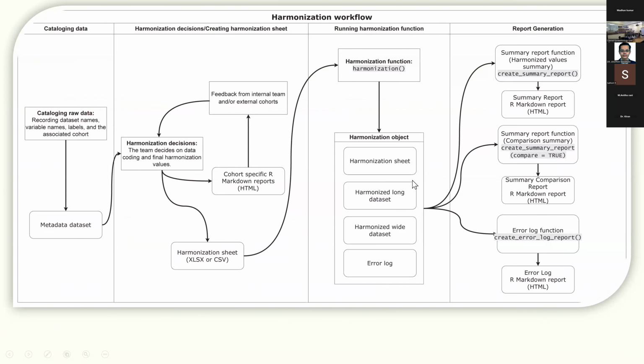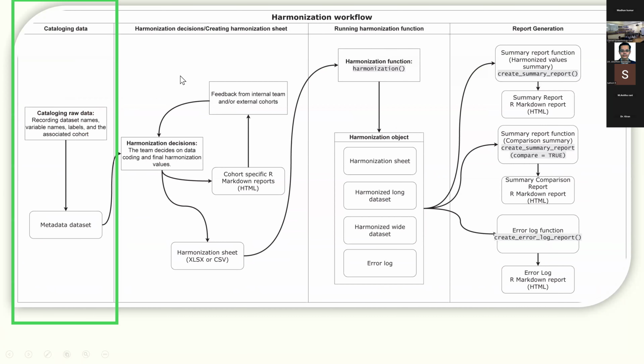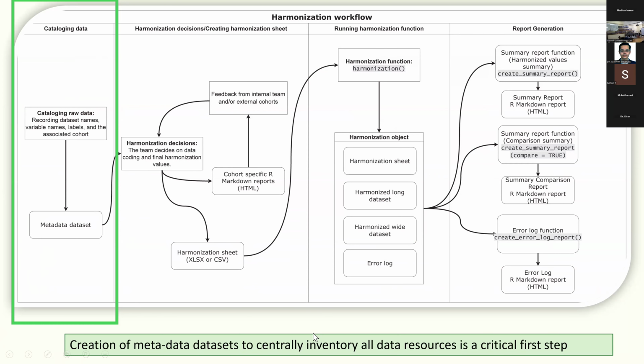Okay, so let's look at the harmonization workflow. The first step is to catalog the raw data. You have to record the data set names and all the variable names in all the different data sets, and you have to create a metadata set. This is central to inventory all the data resources.